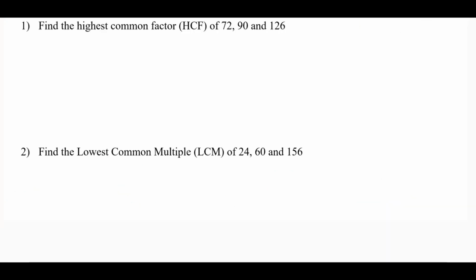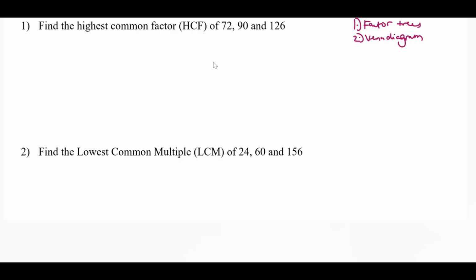We got another set of 2 questions here again, and with these straight away you can see that unlike the previous examples that we've looked at, these set of questions have 3 numbers where we need to find the highest common factor, lowest common multiple. Now the same rules still apply. We are still going to start off by doing our factor trees, and then finish off with Venn diagram. The only difference now, because we have 3 numbers, will be the Venn diagram will have 3 circles compared to 2, but the process is still exactly the same.